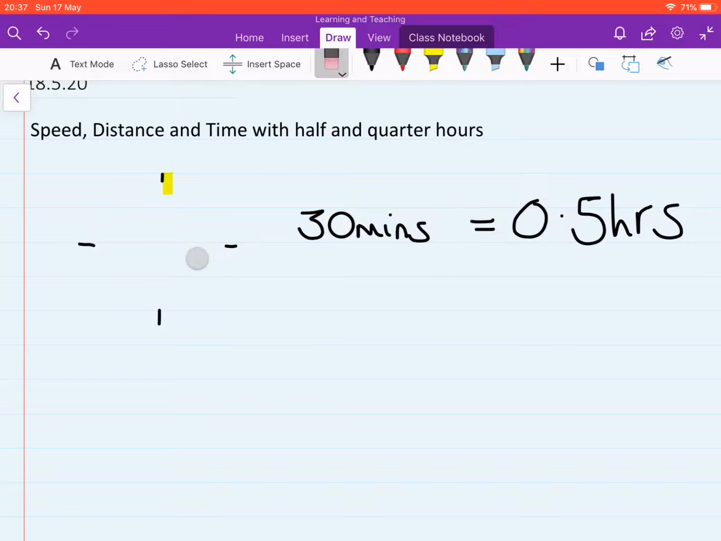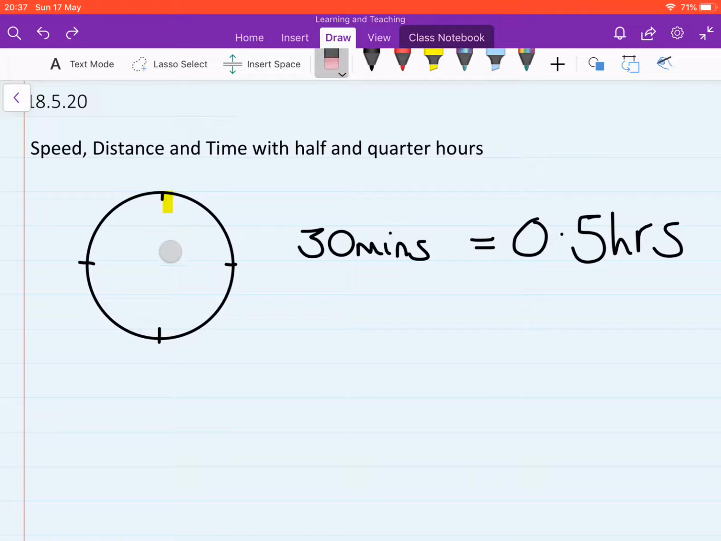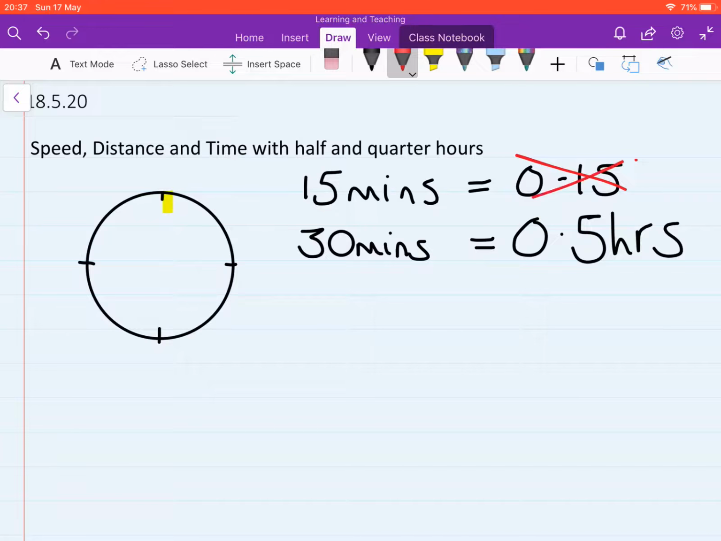If we're to do something similar for 15 minutes, I just want to undo that last step there. Okay, let's imagine we wanted to do 15 minutes, and I'm just going to write this above 30 minutes. The mistake that people make is they say that it's 0.15. That is incorrect. It's not 0.15 hours because there's not 100 minutes in an hour. 15 minutes, if I were to shade it in, would look something like this. Hopefully you can see that that is a quarter. It's not very good on this diagram here. Okay, so that would be a quarter of an hour.